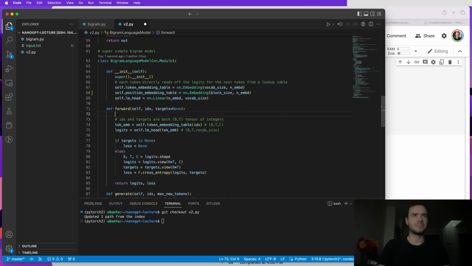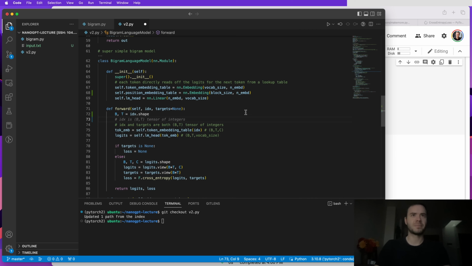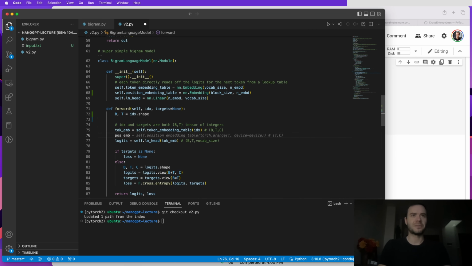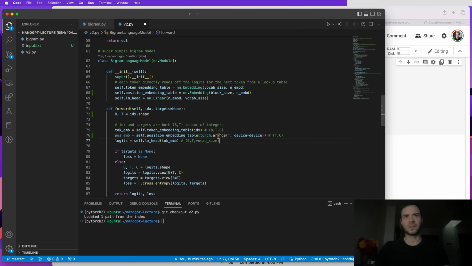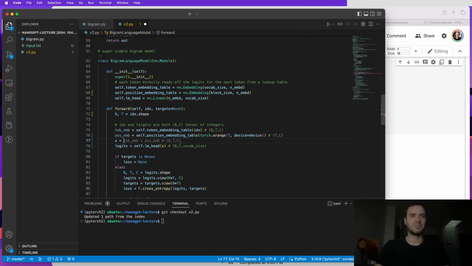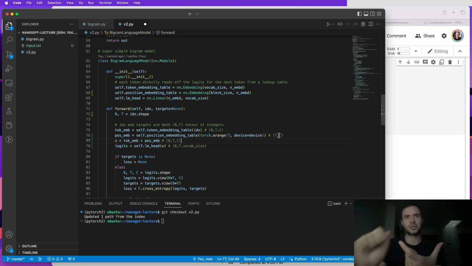And then here, first let me decode B by T from idx.shape. And then here we're also going to have a pos_emb, which is the positional embedding, and this is torch.arange. So this will be basically just integers from 0 to T-1. And all of those integers from 0 to T-1 get embedded through the table to create a T by C. And then here, this gets renamed to just say x, and x will be the addition of the token embeddings with the positional embeddings. And here the broadcasting will work out. So B by T by C plus T by C, this gets right aligned, a new dimension of 1 gets added, and it gets broadcasted across batch.